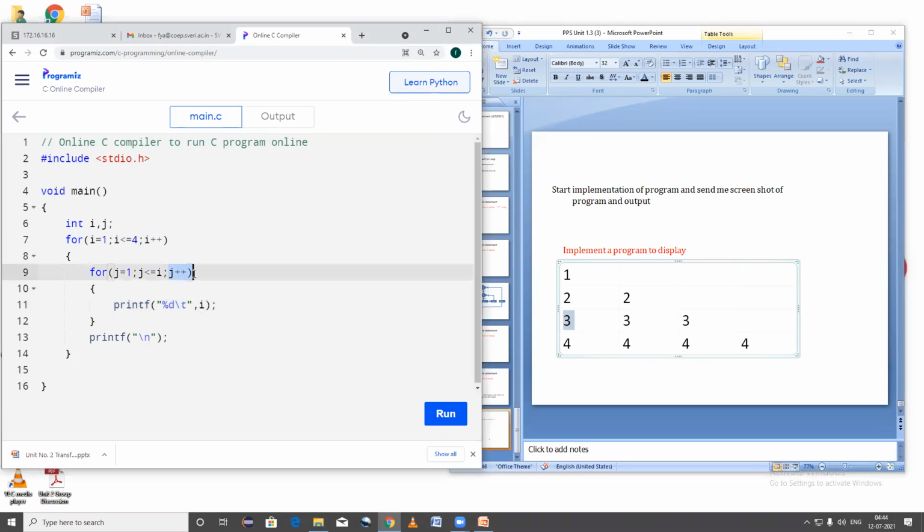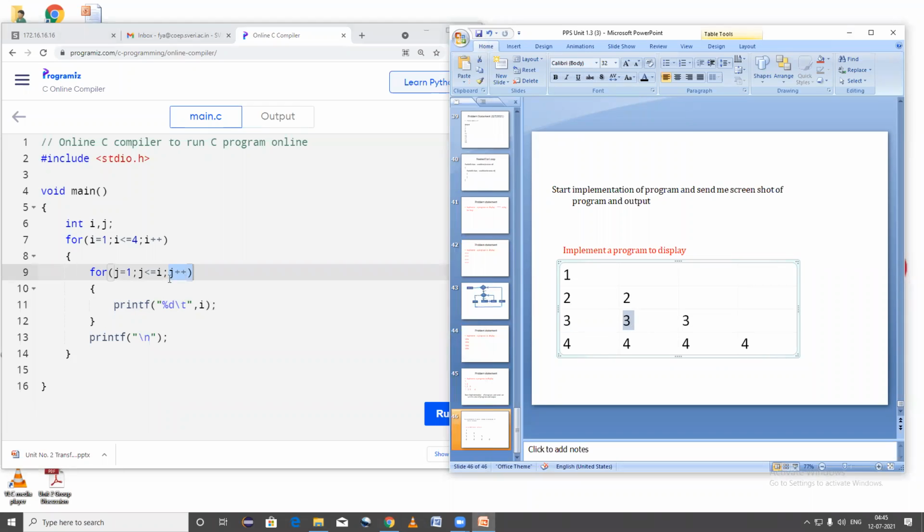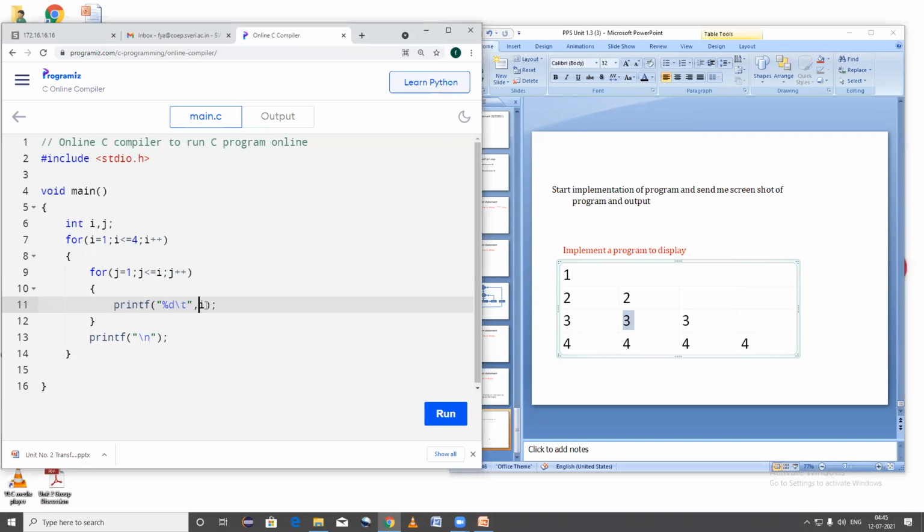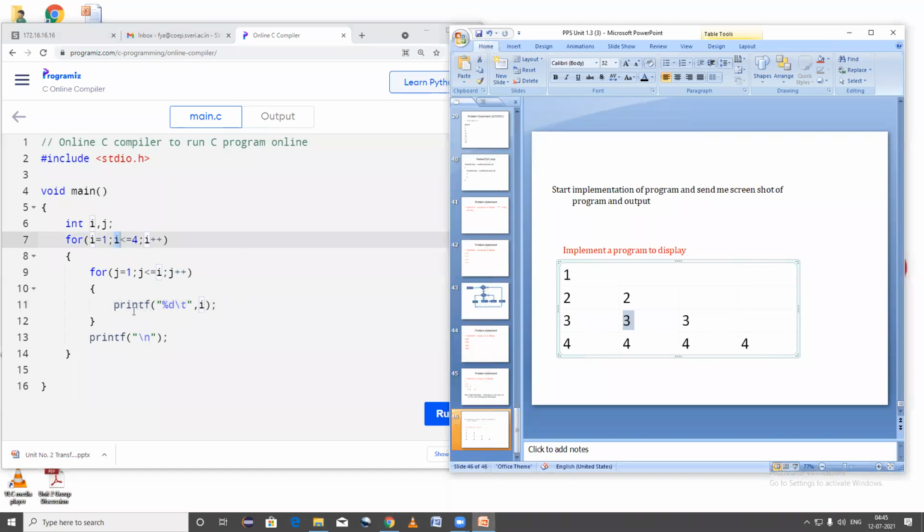It increments J by 1. So 1 plus 1, 2. Again, the condition is true. So it will print the next value 3. Again, it increments. The value of J variable will be 3. 3 is less than or equal to 3. Yes, the condition is again true. So it will print the value of I, that was 3. And likewise, the last row is 4, 4, 4, 4.